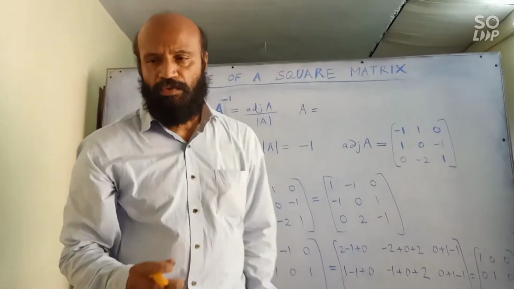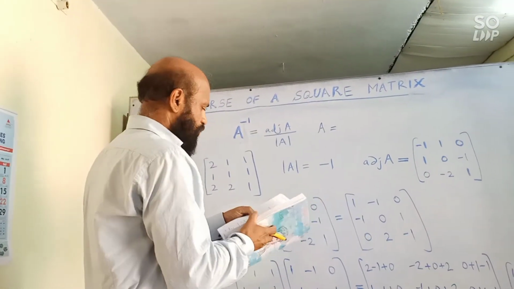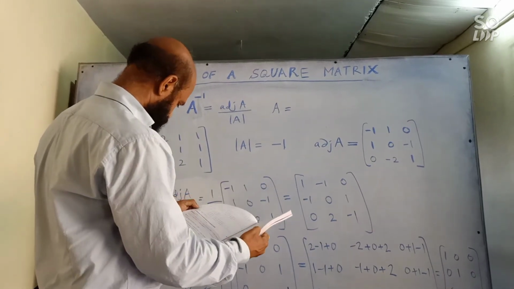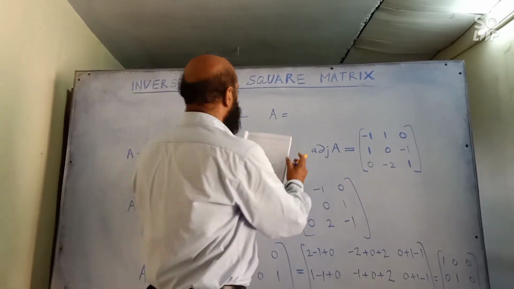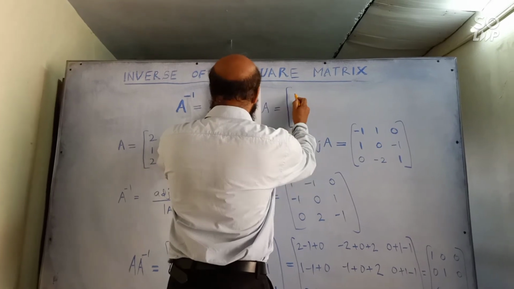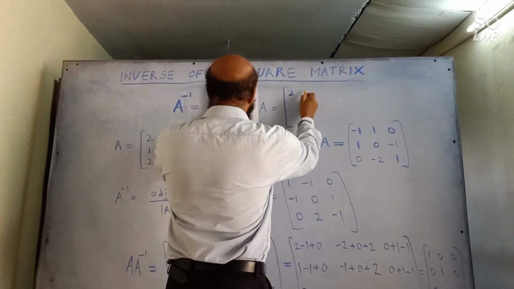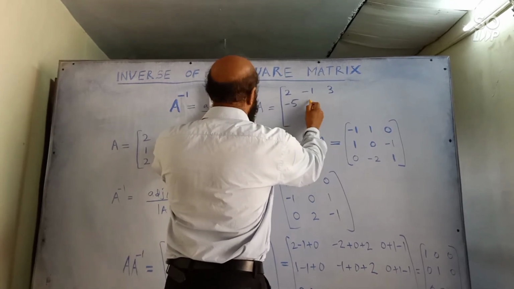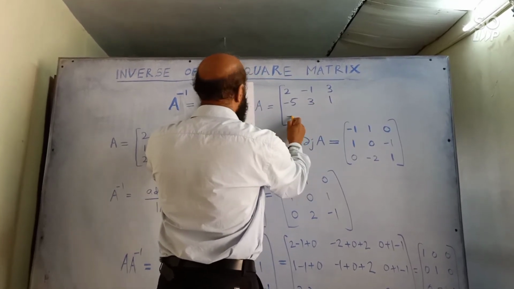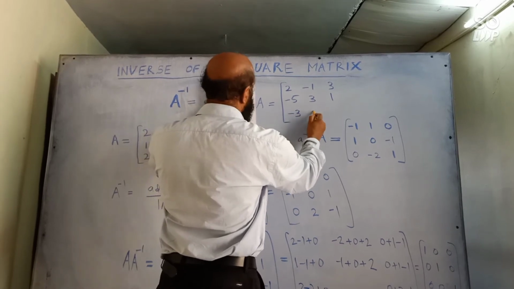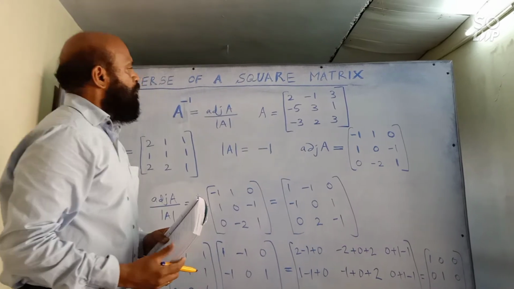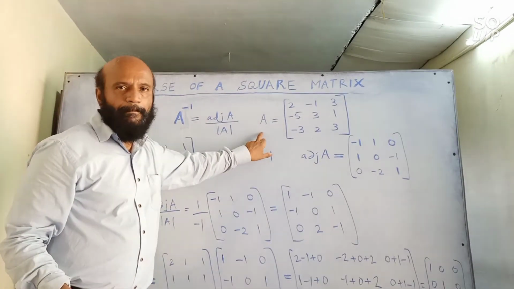A is equal to A. Find the inverse of this matrix.